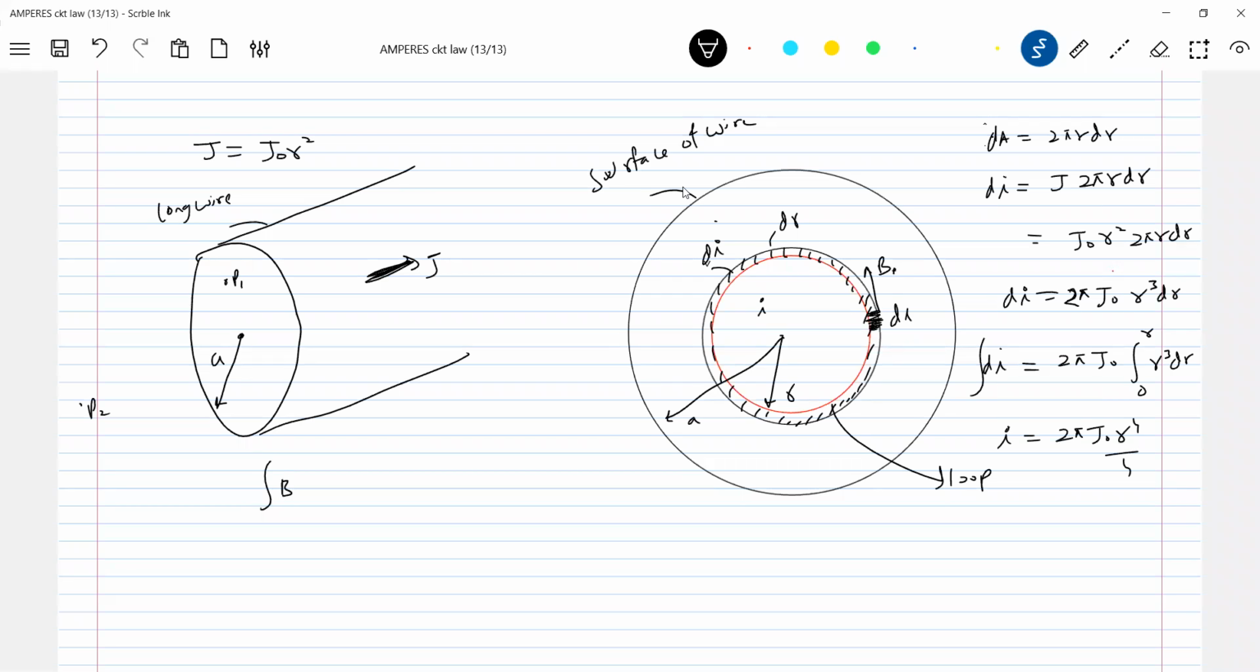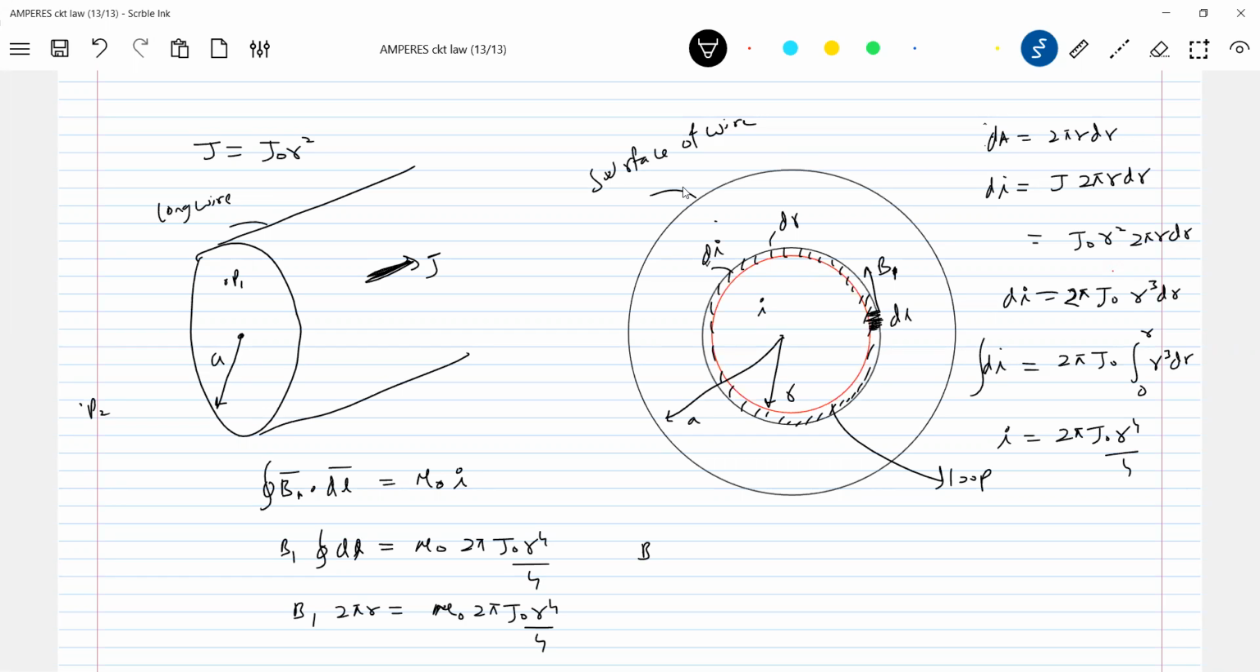B1, I'll take at a point. B1 dot dl equals mu naught times the current enclosed by the Amperian loop, I. So everywhere B1 is parallel to dl and it's also constant, so B1 I'll take outside. Net current enclosed is 2 pi J naught r to the power of 4 by 4. Simplification of this will be B1 times 2 pi r equals mu naught times 2 pi J naught r to the power of 4 by 4.